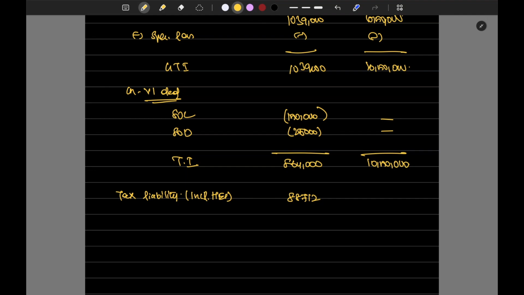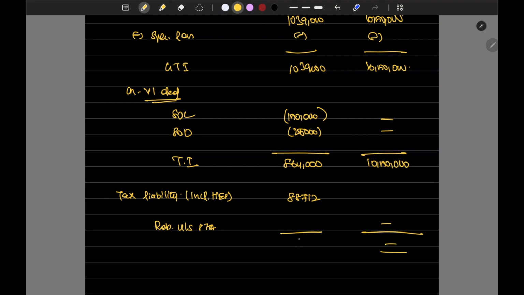What is it under the default tax regime? Under the default tax regime, since the income is less than 12 lakhs, rebate is given under section 87A, so no tax for him.